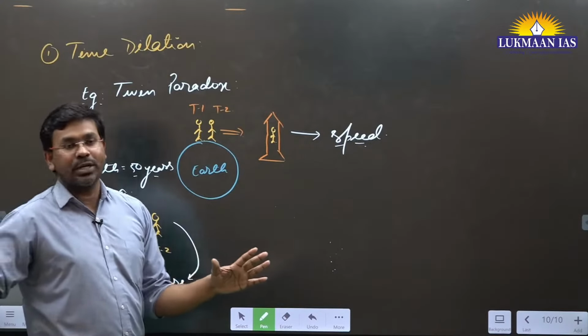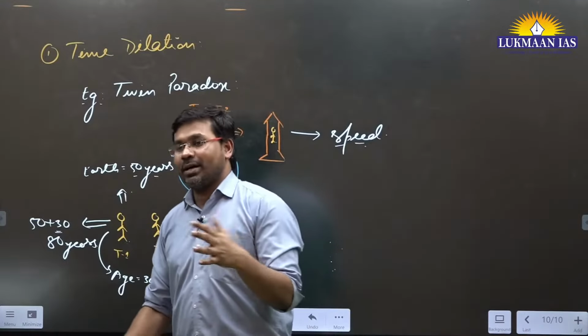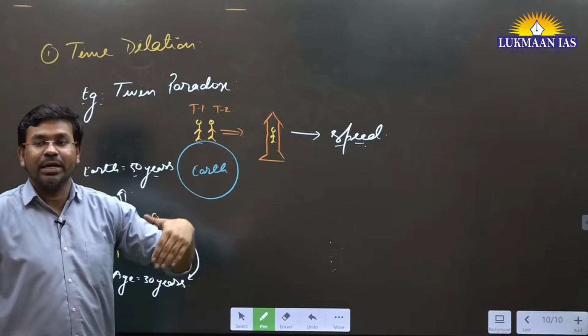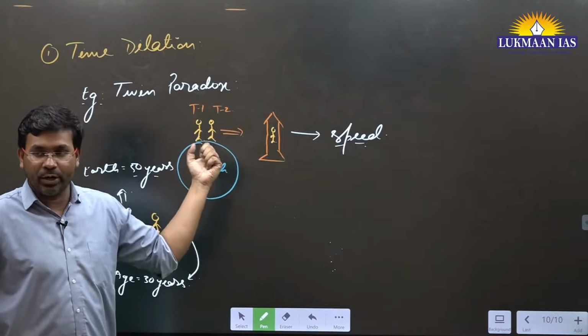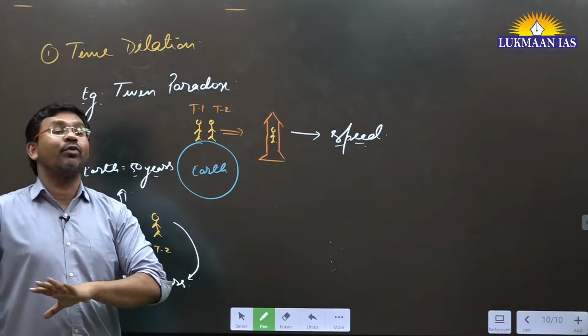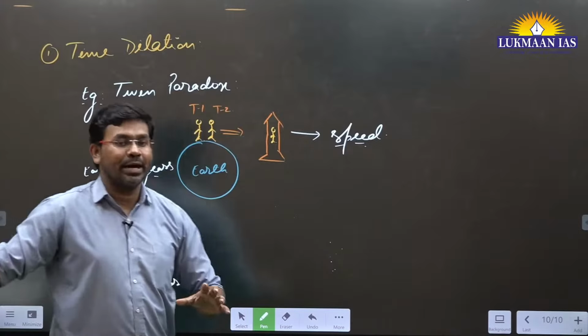There are places on the surface of Earth where people live for longer time. These places are known as blue zones. That is a fact, apart from this being a kind of theoretical paradox. For example, in Japan, there is a place known as Okinawa.